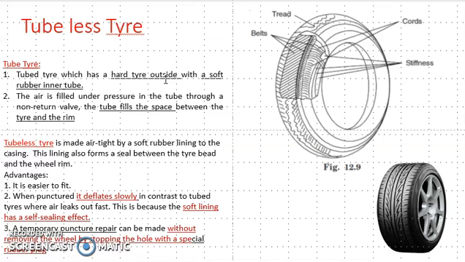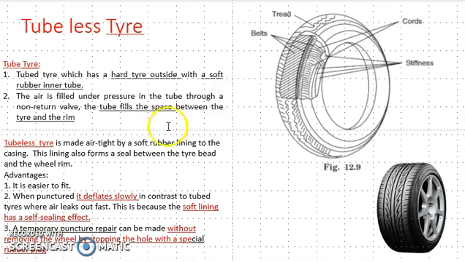rubber tube is filled with air pressure, and this air is filled under pressure in the tube through a non-return valve. Once you have filled the air, then it will not return. Okay, for that purpose a non-return valve is used, and this tube fills the space between the tire and the rim.